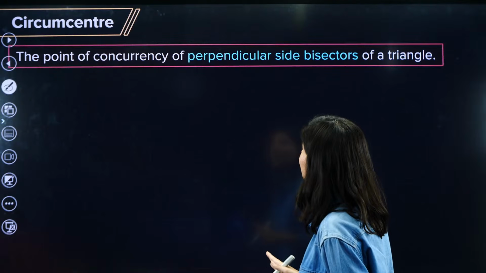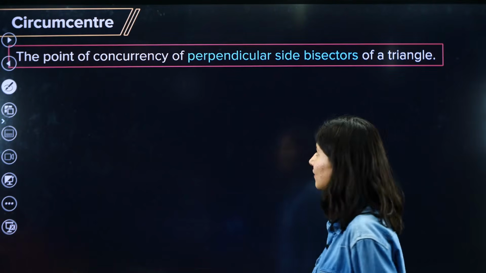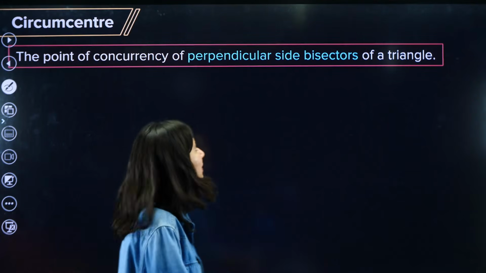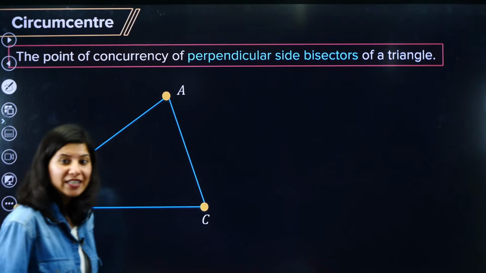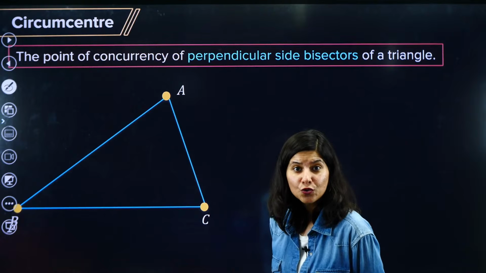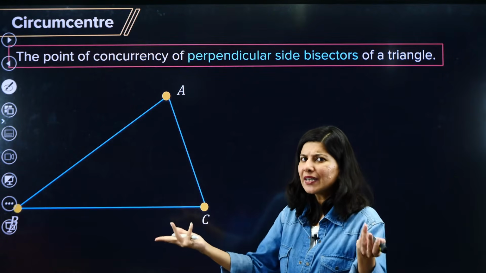So the circumcenter is the point of concurrency of the perpendicular side bisectors of a triangle. What is a circumcenter? Very basic: what is a perpendicular side bisector? Suppose you have taken a triangle, and now you are trying to draw perpendicular bisectors. Now what are perpendicular bisectors?